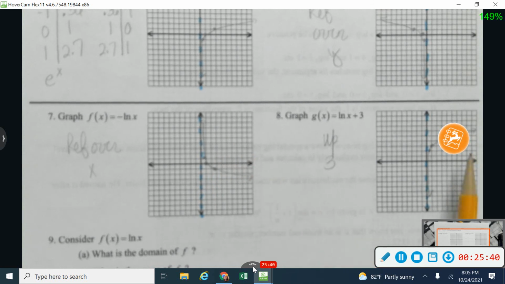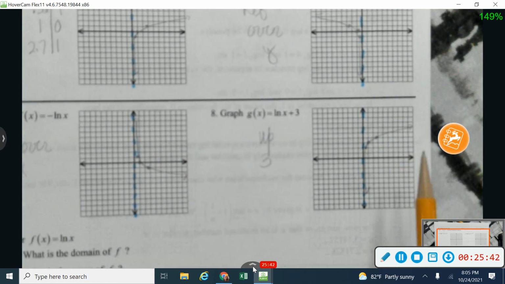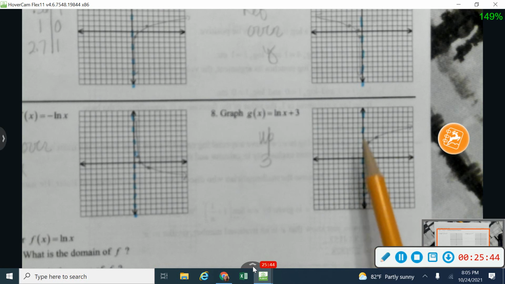Okay, and then finally on number 8, again, that move up is not going to affect my asymptote. It's going to stay right there where it is. I just took each point, for example, 1, 0, and I moved it up 1, 2, 3. And again, those same 3 points just all moved up 3.